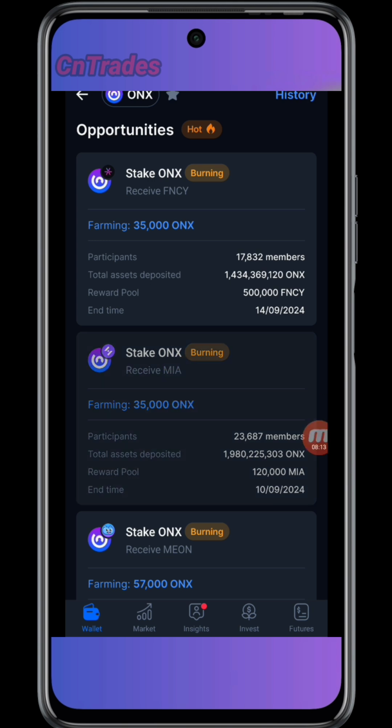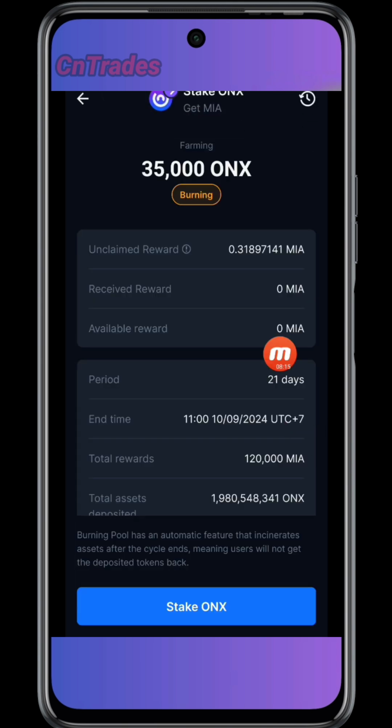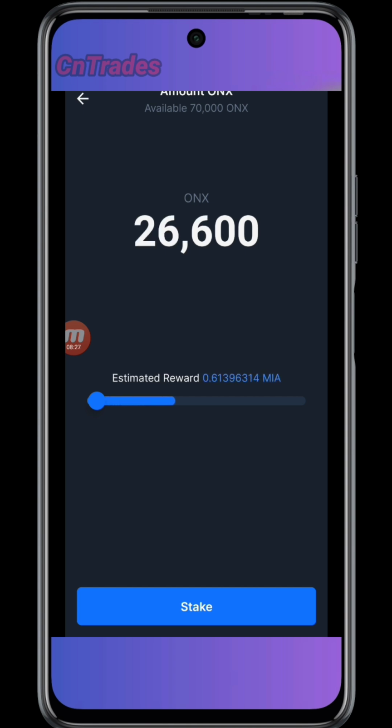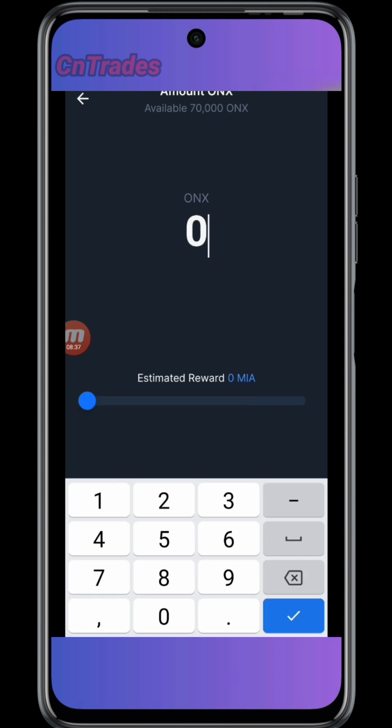Look at it, Mia. When I click on Mia, I also have a stake on this already. I have 35,000. So I'm going to also stake more by clicking here, and then I will input the quantity I want to stake. Let me say 40,000.